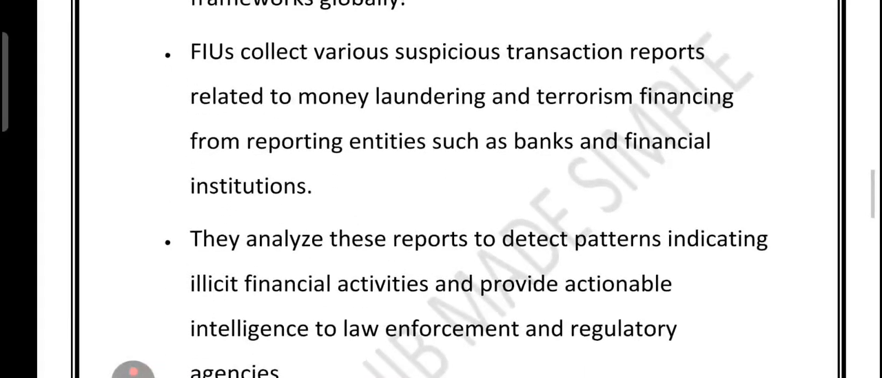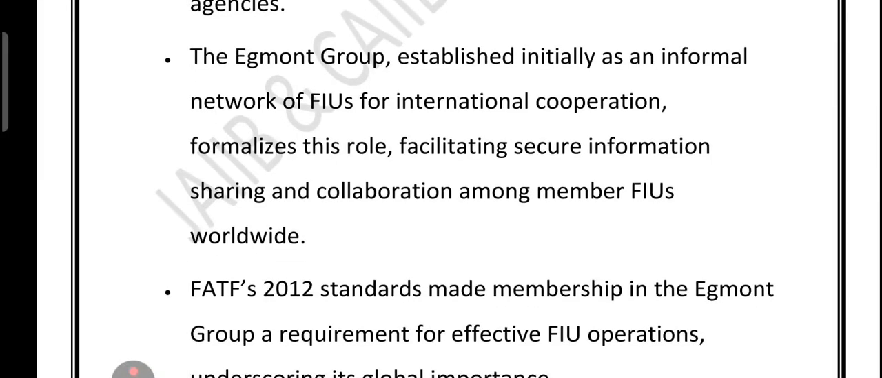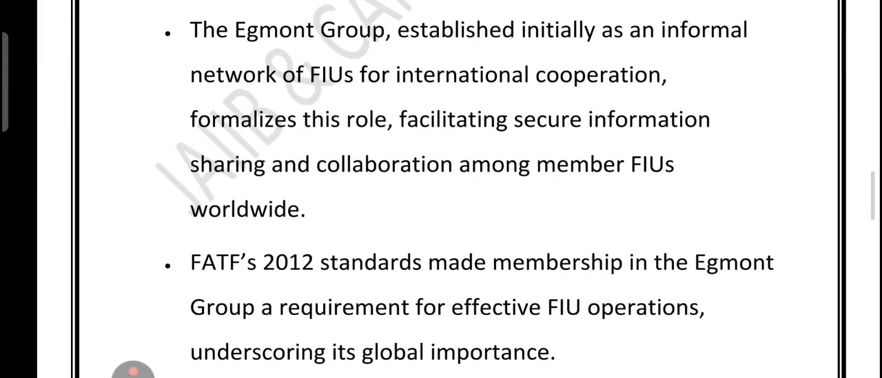This question was asked. On the global level, there is something called the Egmont Group, an international network of FIUs that share information securely between countries. Since 2012, FATF has made Egmont membership a must-have for an FIU to be considered effective. The Egmont Group also provides training, exchanges experts, keeps communication secure, and helps FIUs stay independent so that they can do their job without interference.